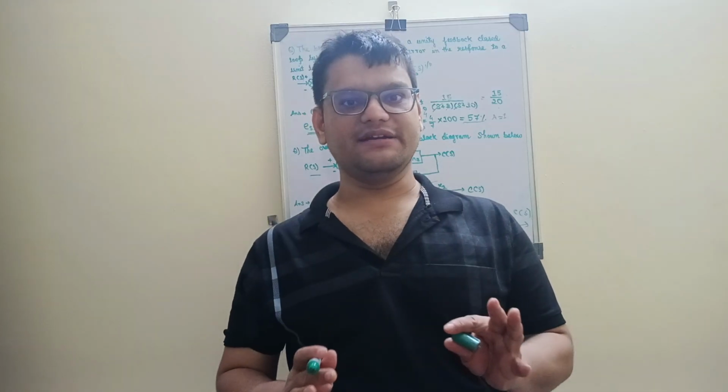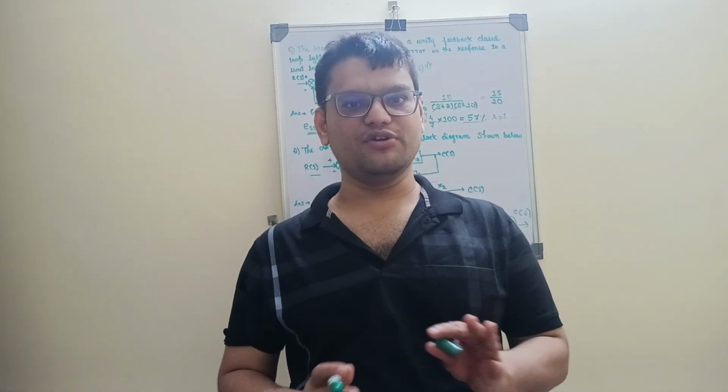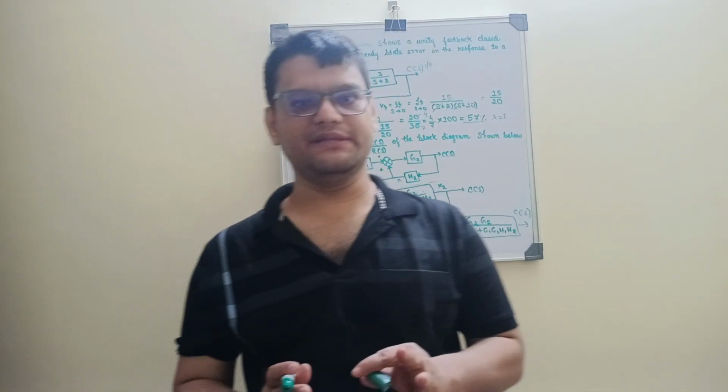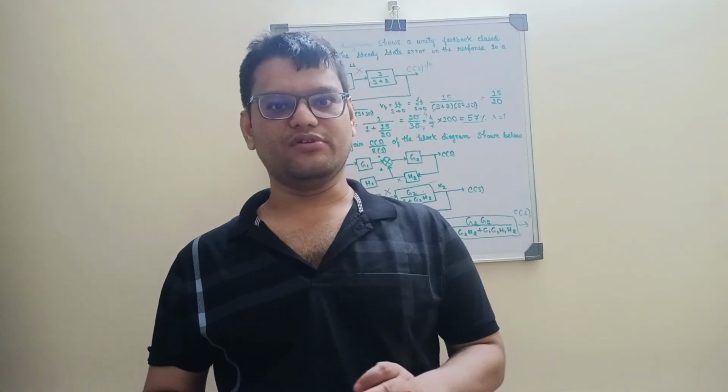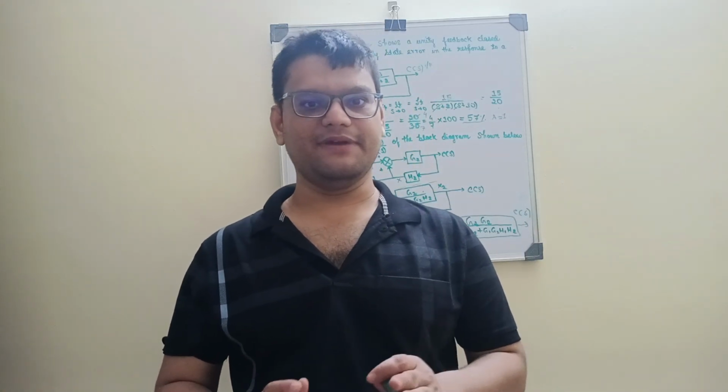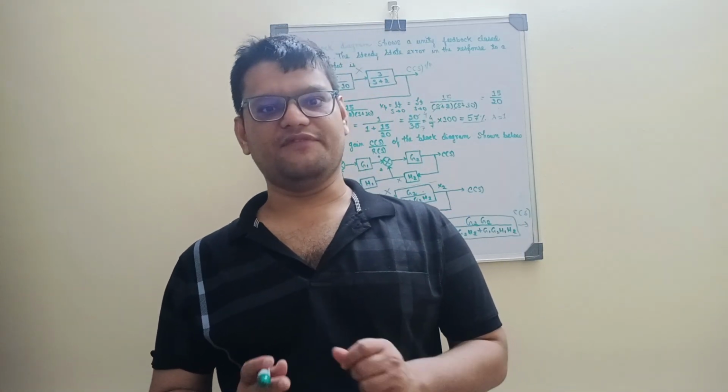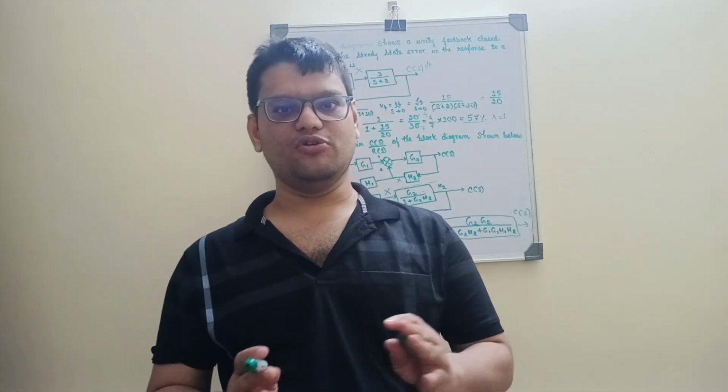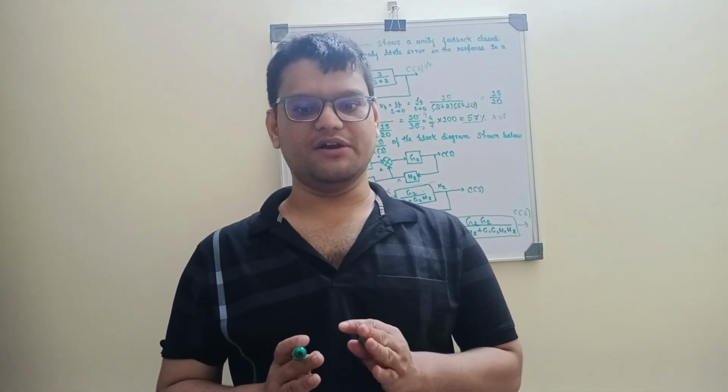We are going to start a new topic named control system. So what do you mean by control system? Control system means the system will try to give a control action to give a specific output. So there are two types of control system. One is the open loop control system and one is the closed loop control system.